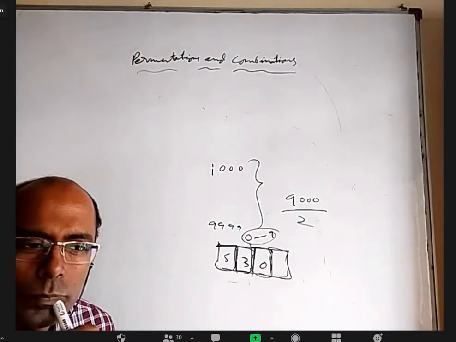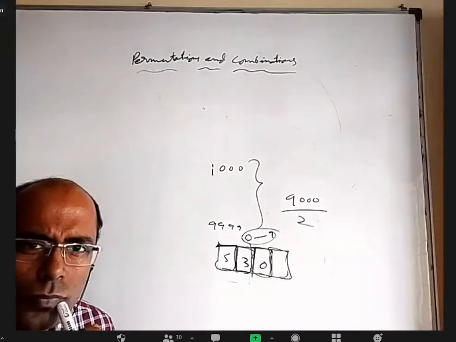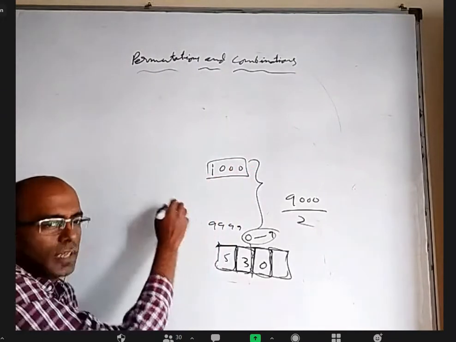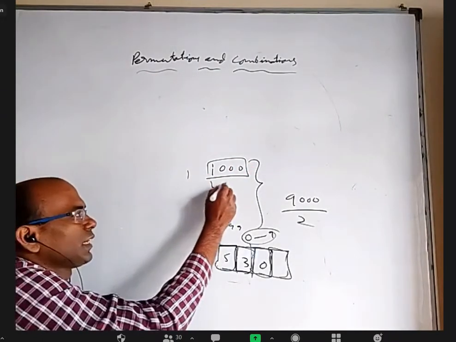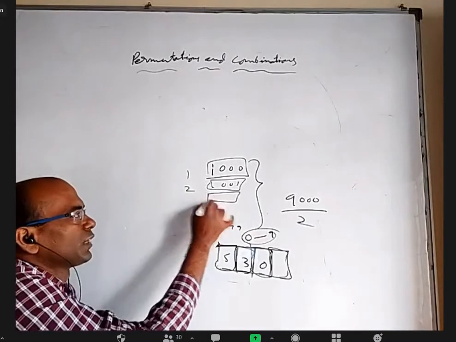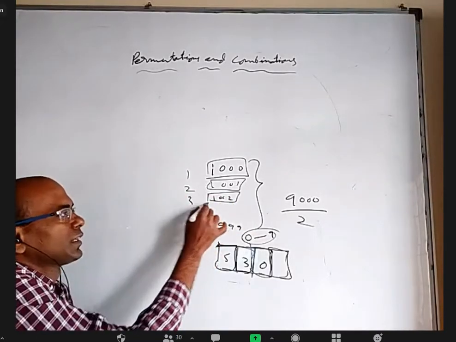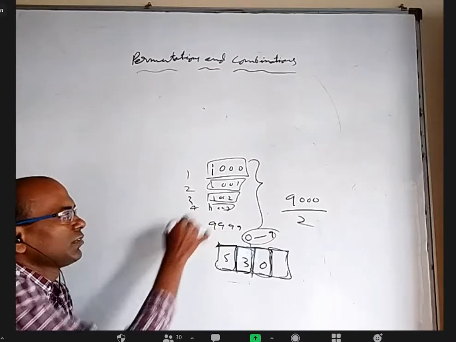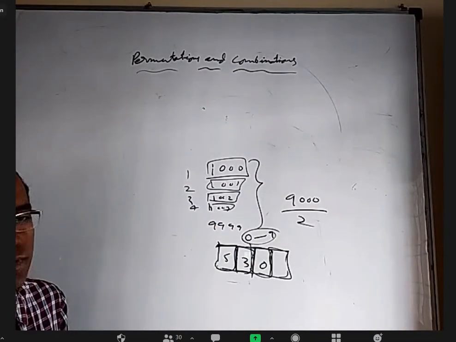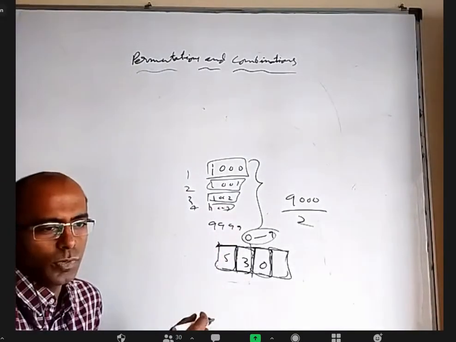Because sir, most numbers, half would be odd and half would be even. Yes. If I take 1000, what is the sum of the digits of the number? 1. If I take 1001, what is the sum of the digits? 2. If I take 1002, 3. If I take 1003, 4. Okay, it's coming consecutive: odd, even, alternate. It will come, because it may not come at some place.